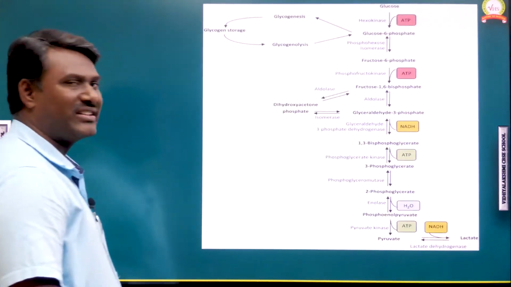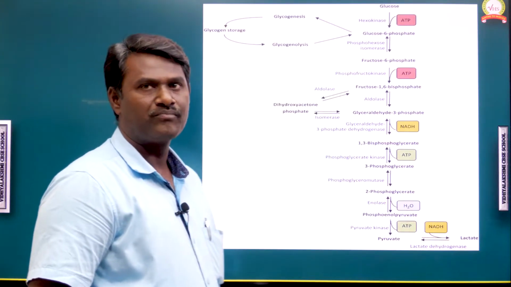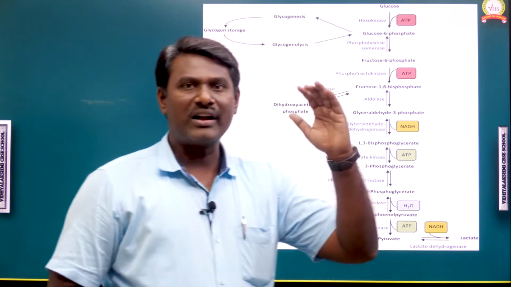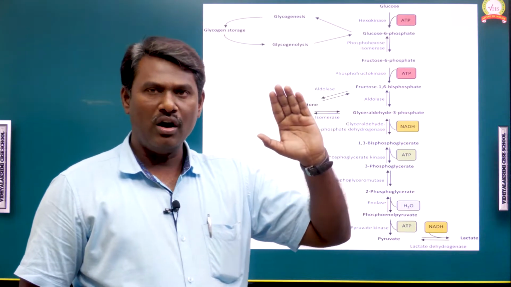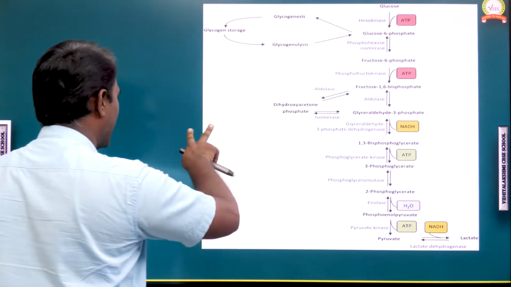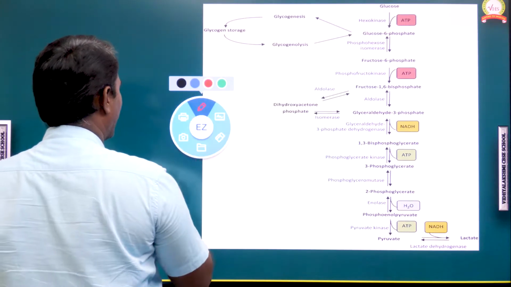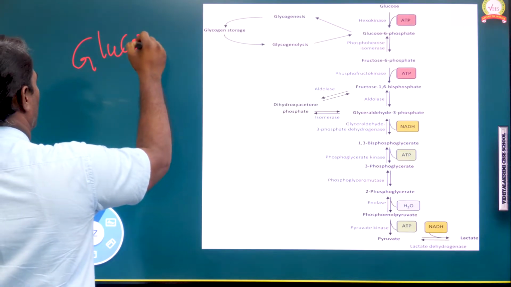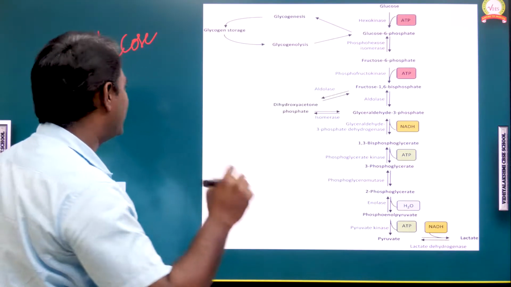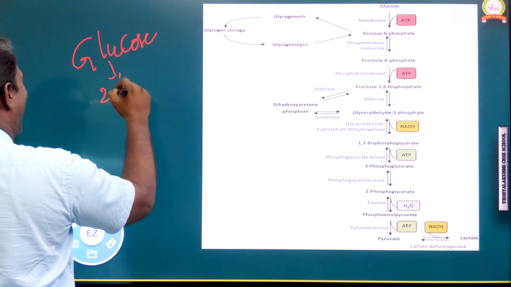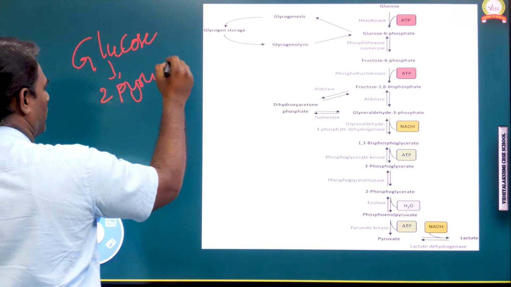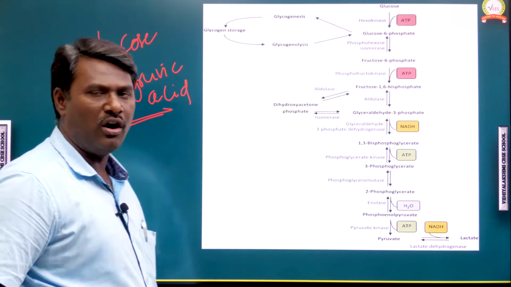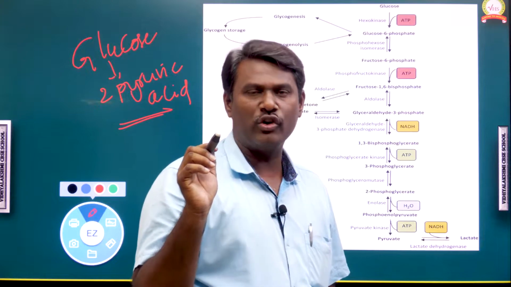So this is the basis of aerobic respiration. Now let us see a very important topic, glycolysis, the first stage. During glycolysis, the glucose molecule undergoes glycolysis to produce two pyruvic acid molecules, here pyruvate.